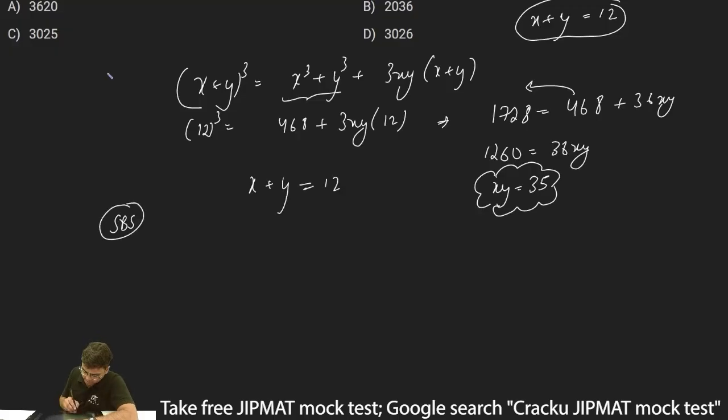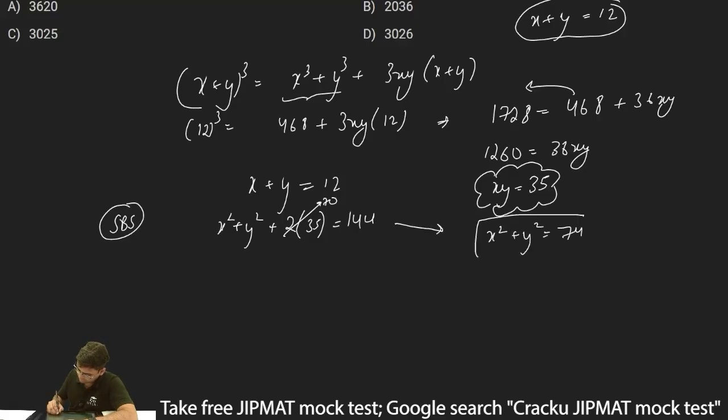So if x plus y is equal to 12, what I'll do, I'll square both sides. If I square both sides, it will become x square plus y square plus 2xy, and xy is 35. So 2xy is 2 into 35 should be equal to 12 square, which is 144. So 2 into 35 is 70, and 144 minus 70 is 74. Thus I can write x square plus y square is equal to 74.